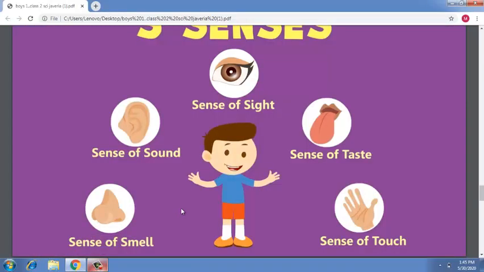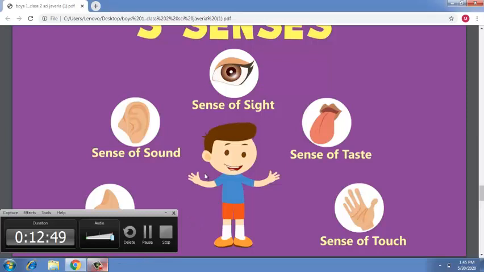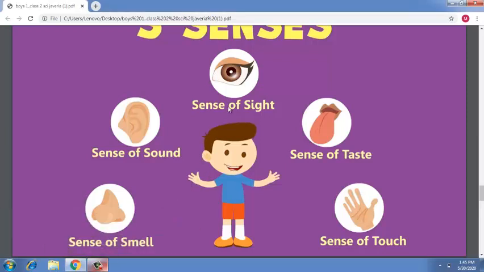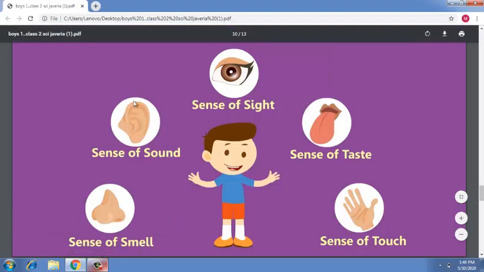So here is a picture of the 5 senses. With the help of this picture you can understand about the 5 organs, and you can also see videos on YouTube about the 5 senses. Here is the sense of sight, sense of sound, sense of smell, sense of taste, and the last one is the sense of touch.